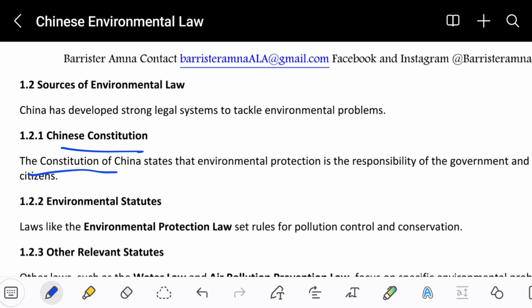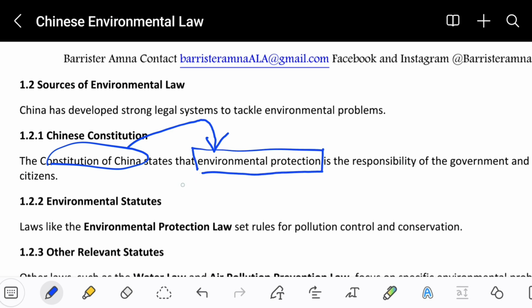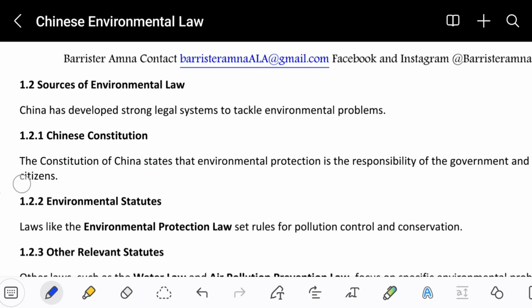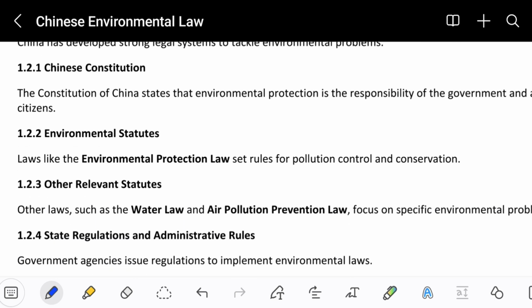Chinese Constitution. The Chinese Constitution states that environmental protection is the responsibility of government and all citizens. So basically, in China's Constitution, it is strictly included that environmental protection is very, very important, and every individual living in China is responsible for cleaning their environment and should not pollute it, whether it is the air, the water, or the soil. So they have to protect all of these. So this is how the Chinese people have protected their environment.